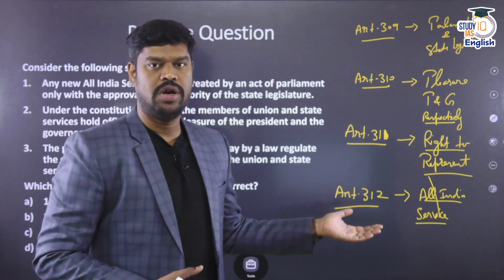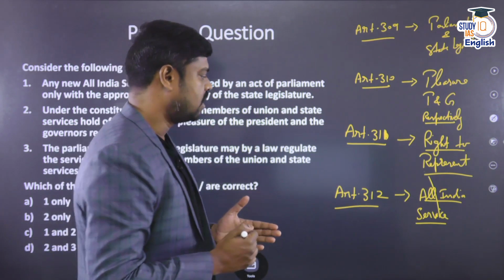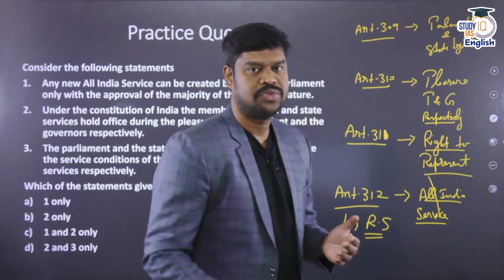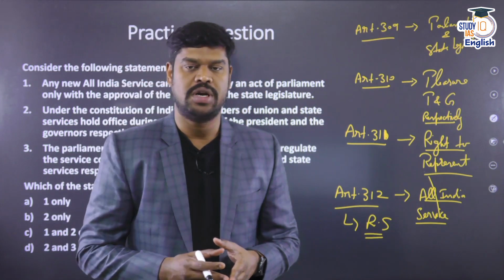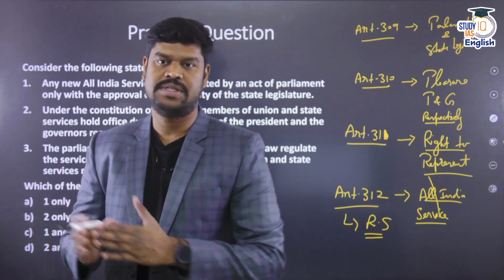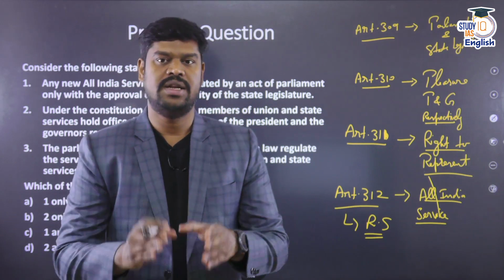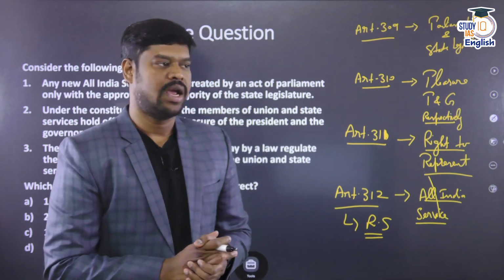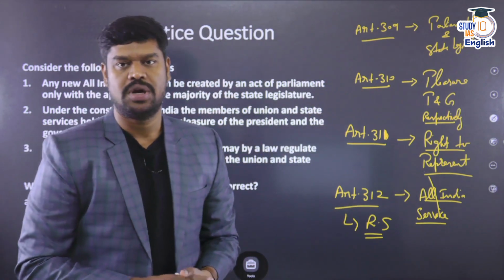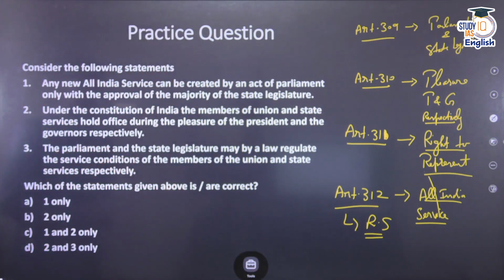However, to create a new All India Service, first of all, the Rajya Sabha has to give the approval, which we already discussed. Under Article 312, the Rajya Sabha has to give an approval in the form of a resolution, which has to be passed by special majority. In this case, the special majority would be not less than 2/3 of the members present and voting. If the Rajya Sabha gives the approval, then the parliament can enact a legislation and create a new All India Service. This is the way they can create a new All India Service. So all these articles become very, very important when it comes to public services in our country. So with this information, come to the question.